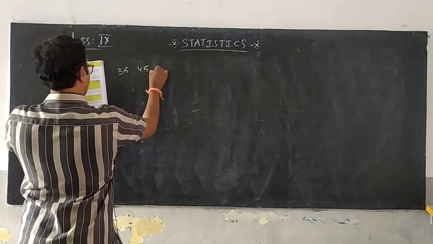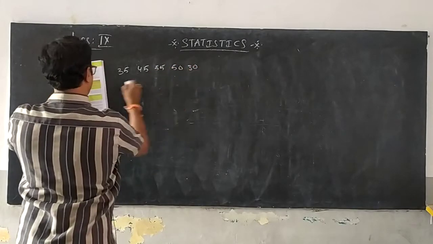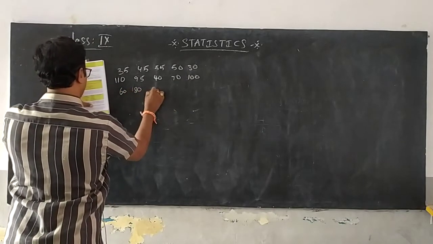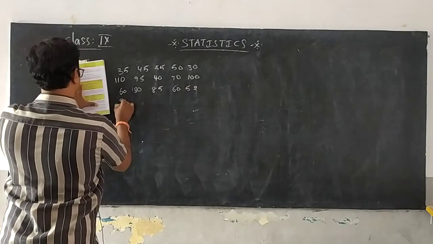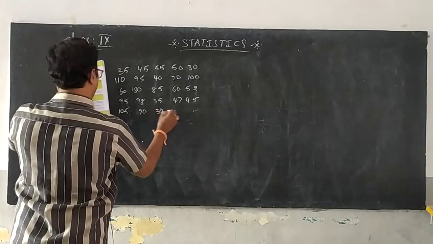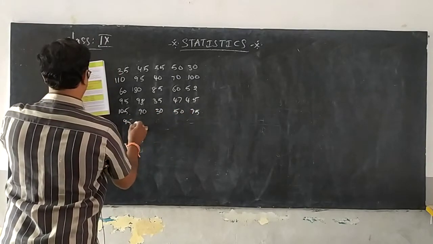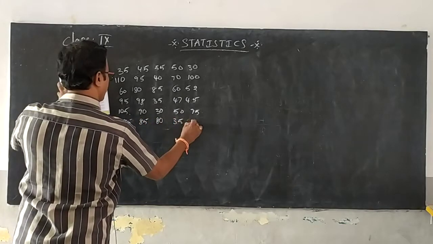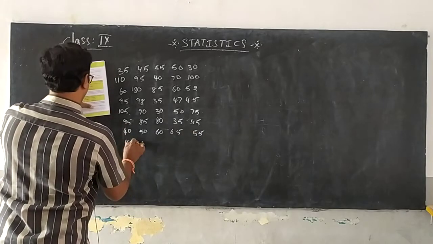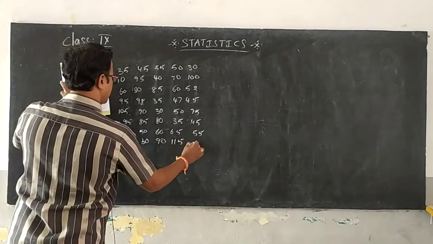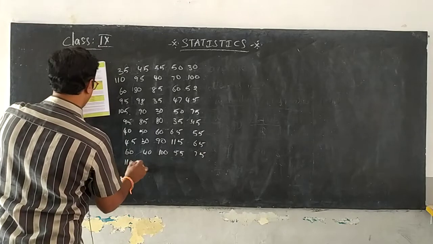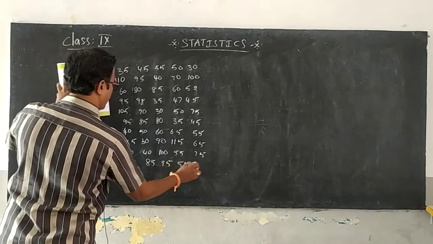35, 45, 55, 50 and 30. The next 110, 95, 40, 70, 100, 60, 80, 85, 60, 52, 95, 98, 35, 47, 45, 105, 90, 30, 50, 75, 95, 85, 80, 35, 45, the next 40, 50, 60, 65, 55, the next 45, 30, 90, 115, 65, the next 60, 40, 100, 55, 75, the next 110, 85, 95, 55 and 50.